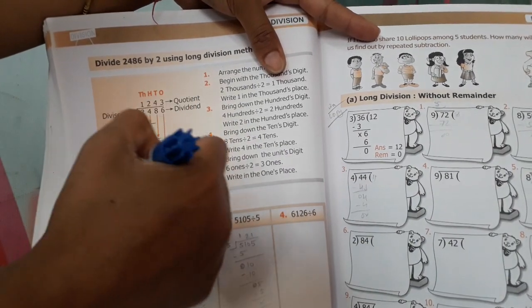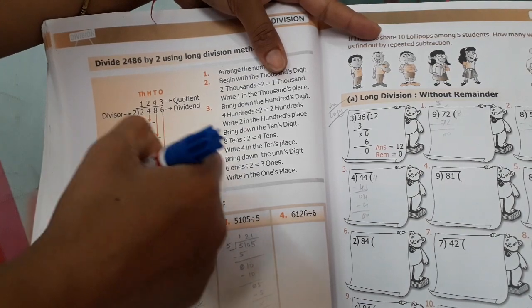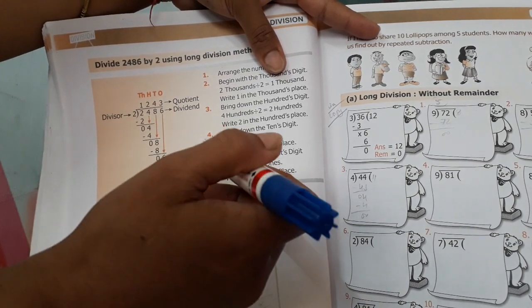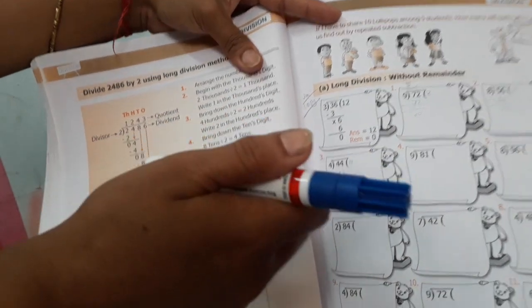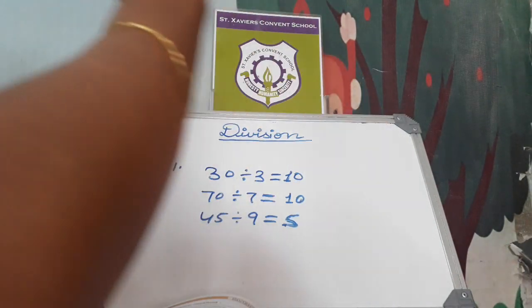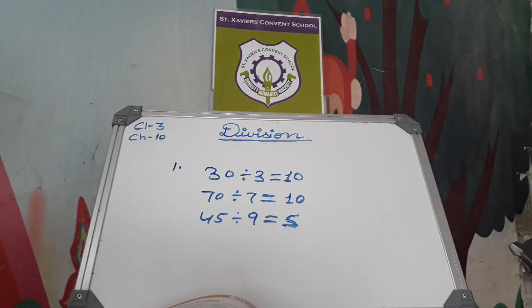Now see here, this is a picture of the long division method, how to do this long division method. Now see on this board. See here, solve by long division method. Number 1.